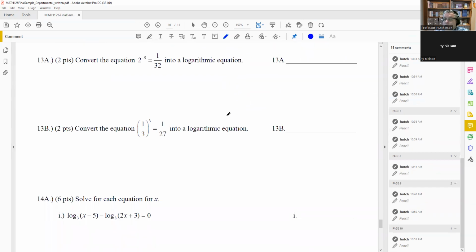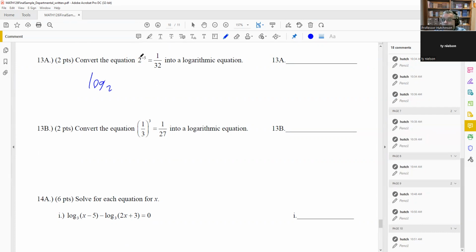13 is another one where we're going to go in the other direction. So instead of going from log to exponential, we want to go from exponential back into a log here. All right, so for this, the way we do this is the base of this is the base of the log. So we start with that.